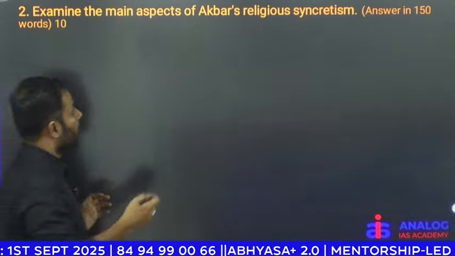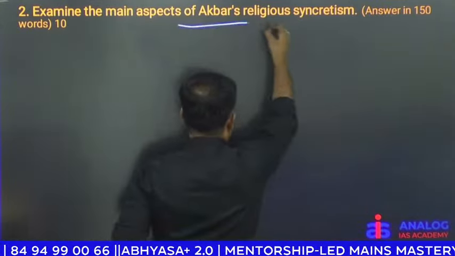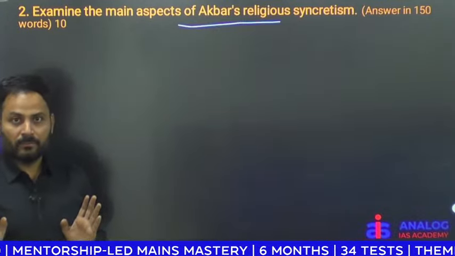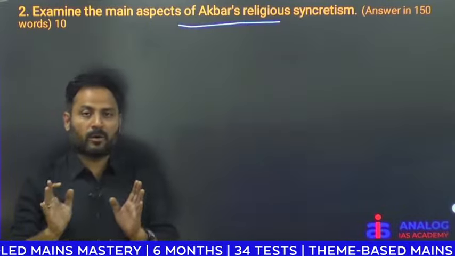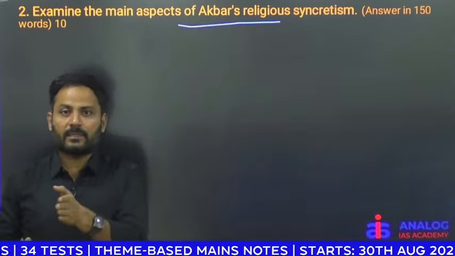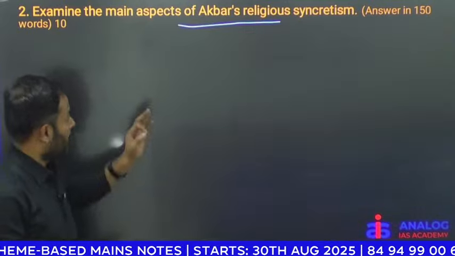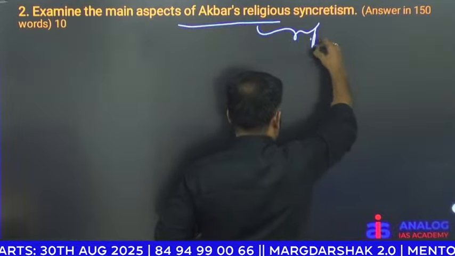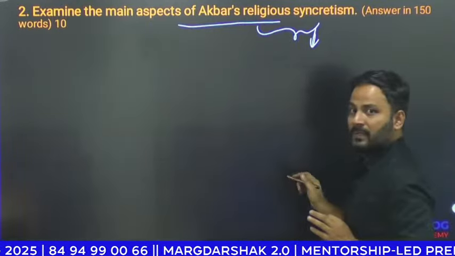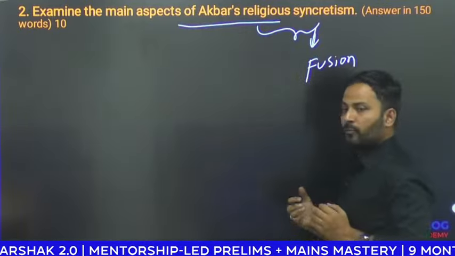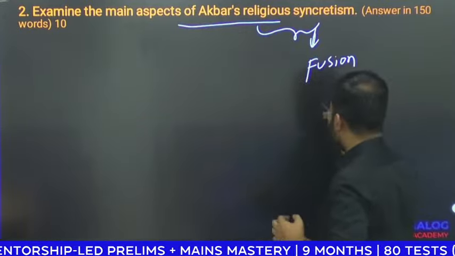So when you see this question, don't jump and write Akbar's religious policy. Akbar's religious policy we generally discuss in three phases: first phase, second phase and third phase. Here they mentioned religious syncretism. First of all, try to know the meaning of syncretism. Syncretism means fusion of various beliefs.